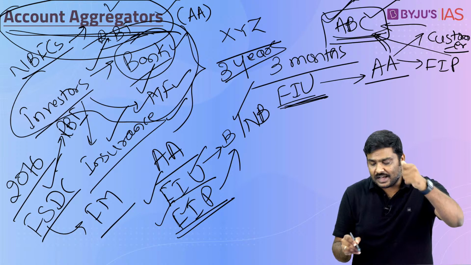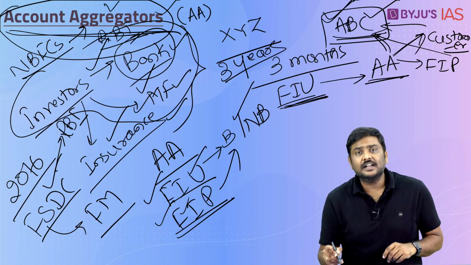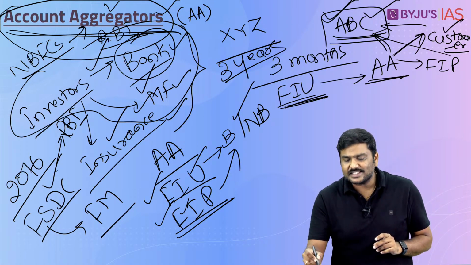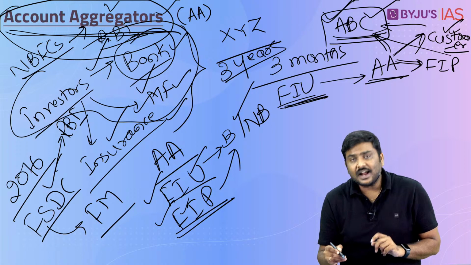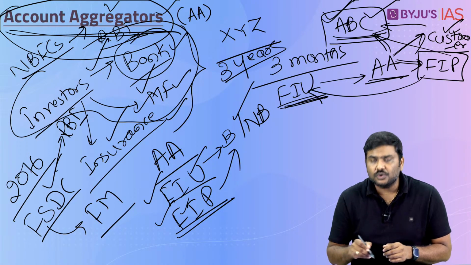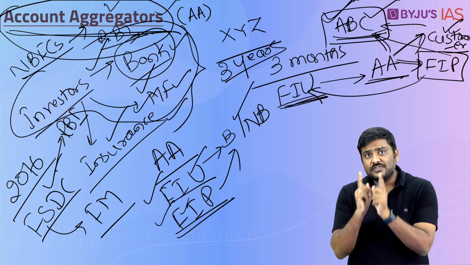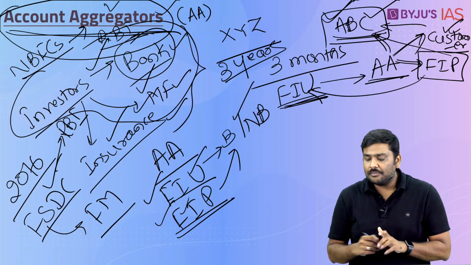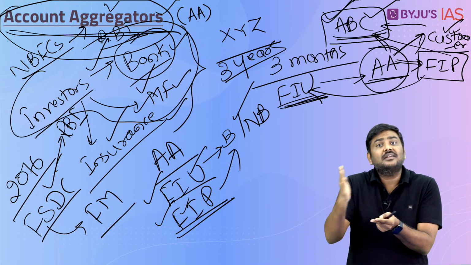FIU will submit a request for data to the account aggregator. The account aggregator will send a consent request to the customer. Only after the customer consent is provided, the data will be collected from the financial information provider and transferred to the financial information user. Understand this very carefully: at no point of time will the AA have the data that is being transferred.